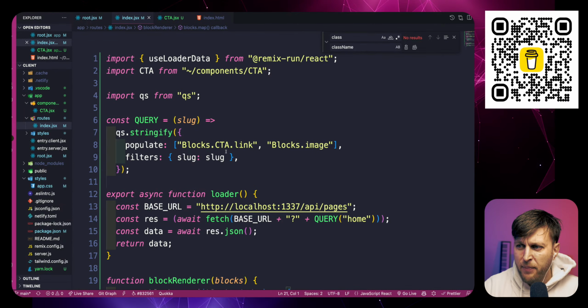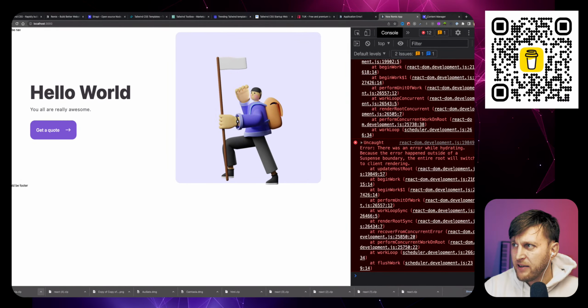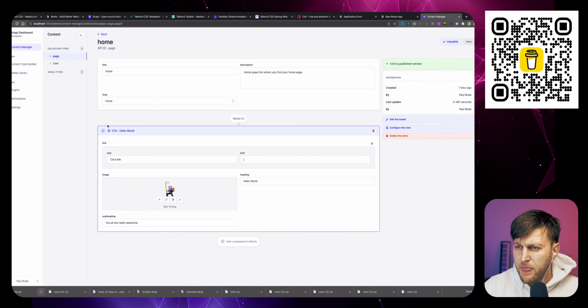When you populate, you avoid the parent. So CTA is the parent. And this is why it's not working. You don't do CTA.parent. You do CTA.link. So if you look at here, now we'll have access, but I'll show you. Like we have our component. CTA is the parent. So if you want to populate additional relationship, you don't need to provide the parent. You just provide the thing that you want to populate. You want to populate the link and the image.